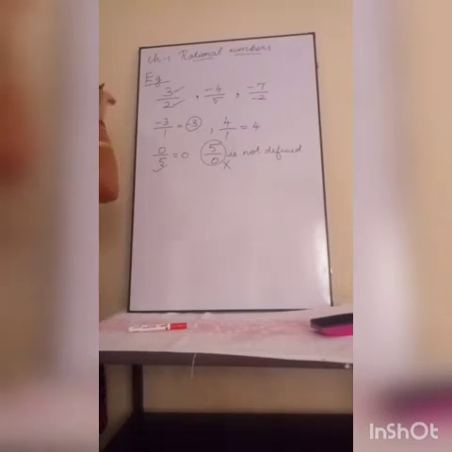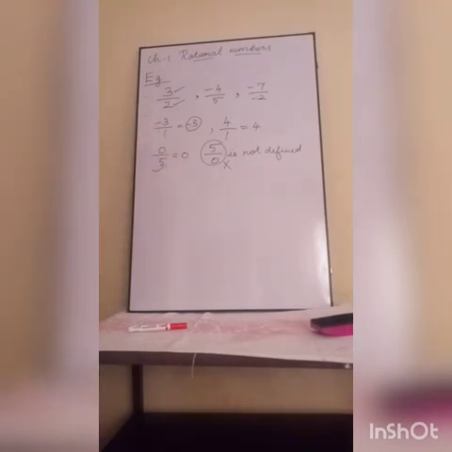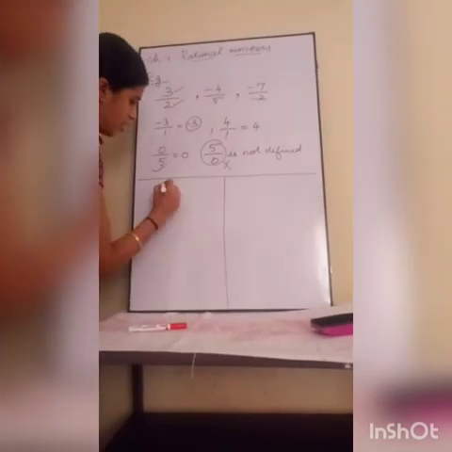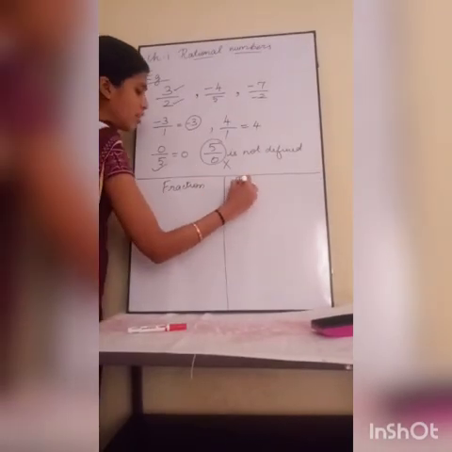Next, these are the basic criteria you should know while using rational numbers. You should know the difference between a fraction and a rational number. You might have learnt it in your last grade, but I am recalling it again.